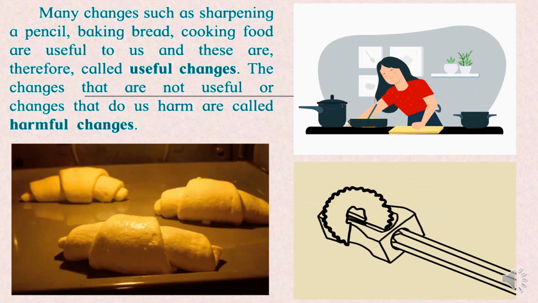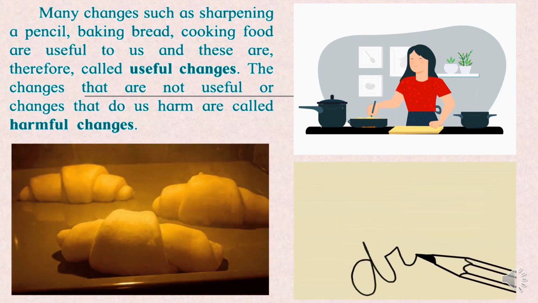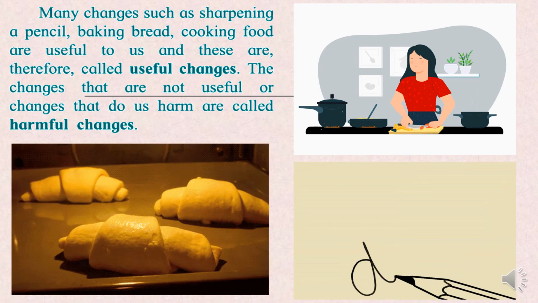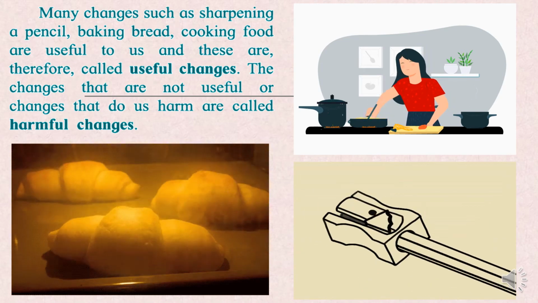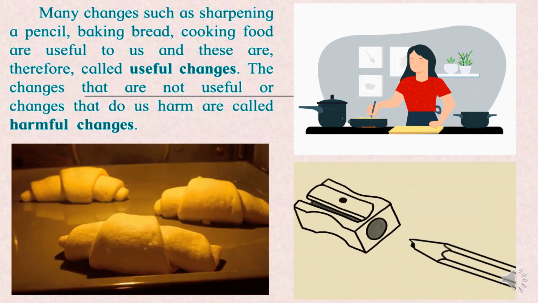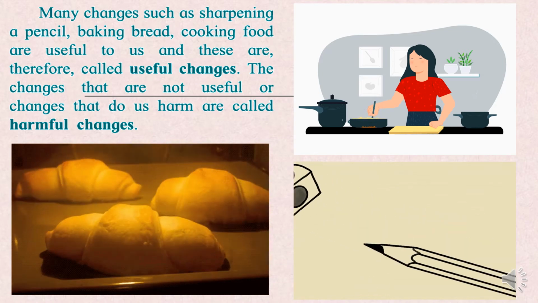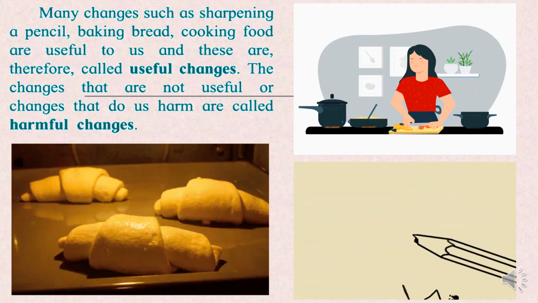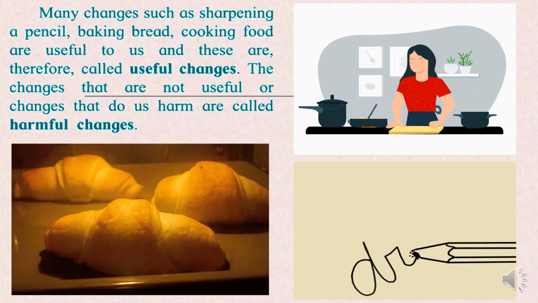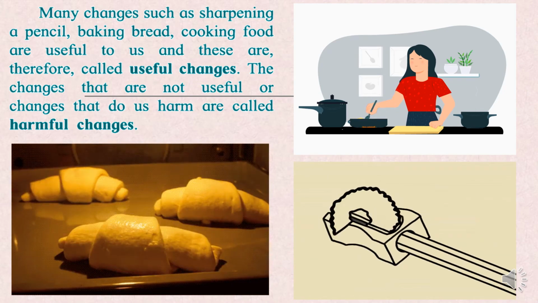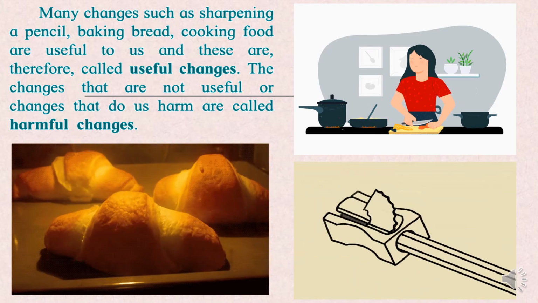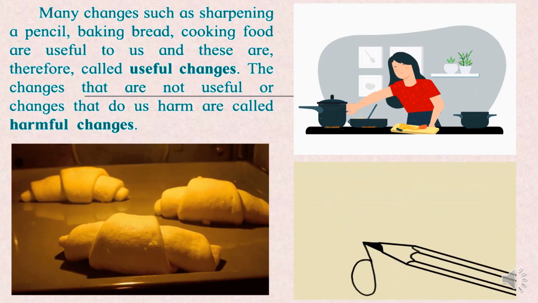You can give any examples. Okay, so not only cooking food or baking or sharpening, there are many changes which are useful to us, so you can add them as well. The changes that are not useful, or that are harming us, are called harmful changes. Now say for example, if there is any war going on because of man-made circumstances, there are changes occurring, people die that cannot be recovered. Okay, people are attacking with atom bombs, and that is also a harmful thing. So harmful changes, that way it could be used as harmful changes.